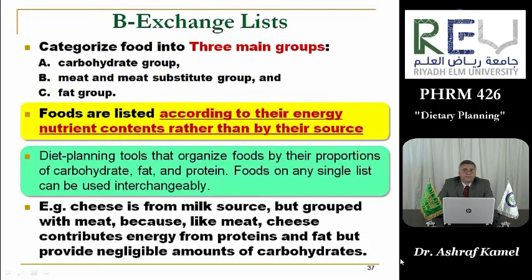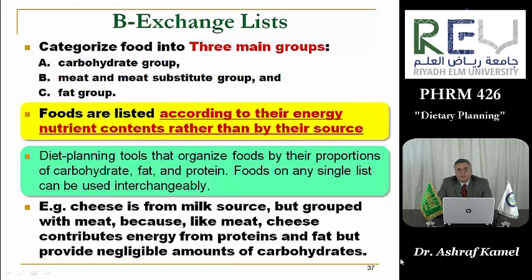Second way, or a second guide for diet planning, are the exchange lists. We categorize all food into 3 main groups: the carbohydrate group, meat and meat substitute group, and the fat group. Foods are listed according to their energy and nutrient content, rather than by their source. They are diet planning tools that organize foods by their proportions of carbohydrates, fats, and proteins. Foods on any single list can be used interchangeably.